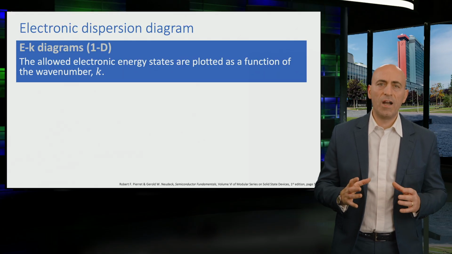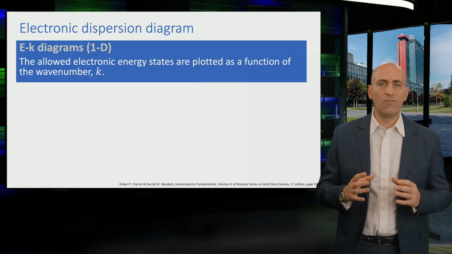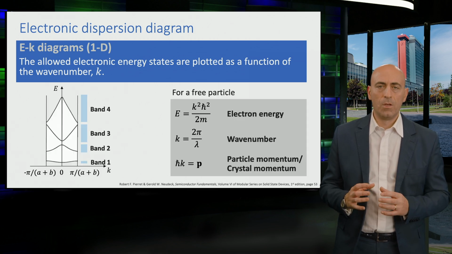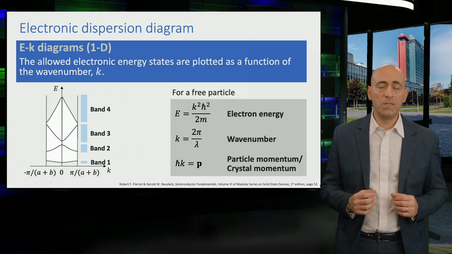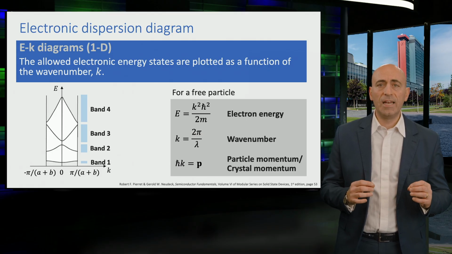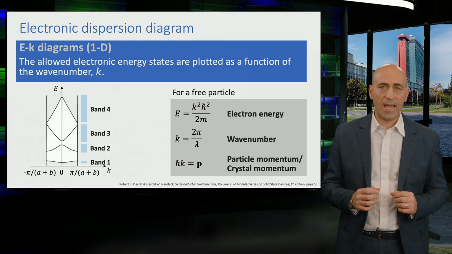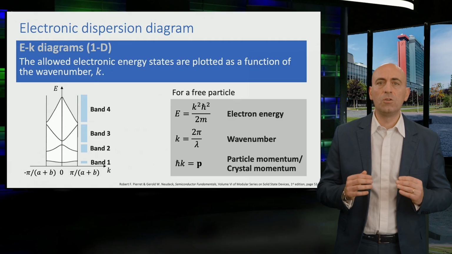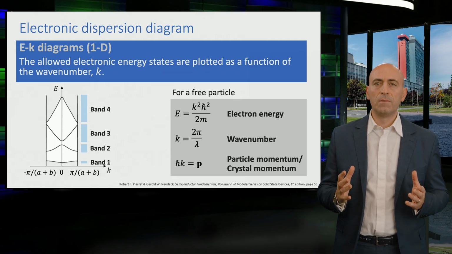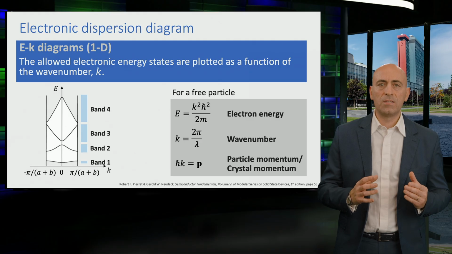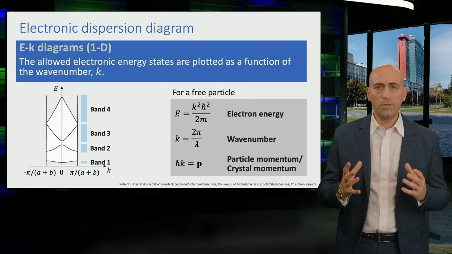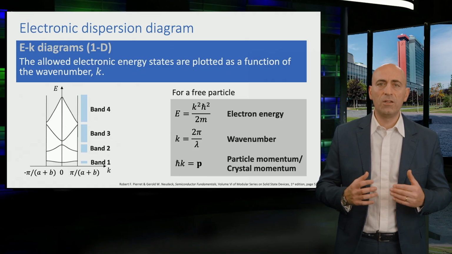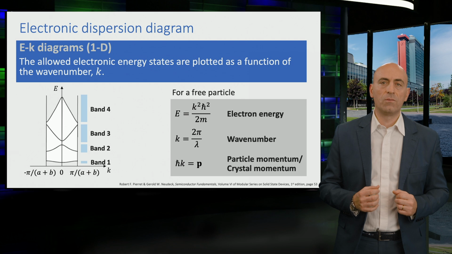An energy dispersion diagram, also referred to as E-k diagram, relates the electron energy states to the wave number k. Doing so, in a one-dimensional system, we are able to know the energy of an electron for any specific value of k. But not only that. The wave number is also related to the particle momentum. In classical mechanics, it is defined as the product of the mass of an object and its velocity. This resulting vector plays an important role in the mechanisms and energetics of energy transitions in a semiconductor.